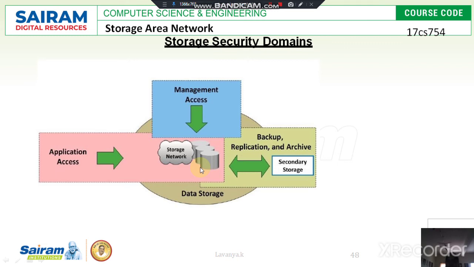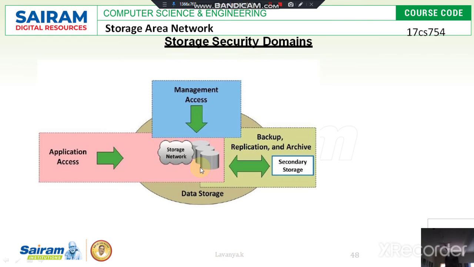And the third one is backup, replications and archive. Here they are storing all the information as a backup copy, meaning whatever the primary copy has, they copy it multiple times, so that at a time n number of users can access that particular data in the storage.